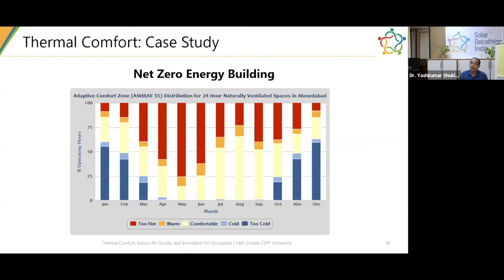In terms of how it aligns with the principles of the Solar Decathlon India, maybe Prasad, you can elaborate on whether that's an acceptable method for the competition.